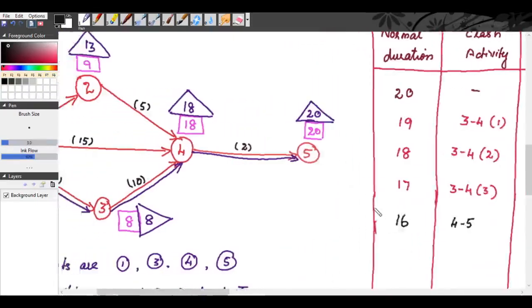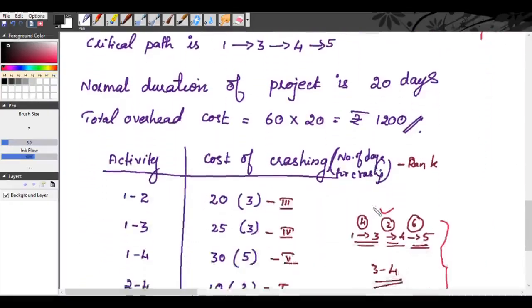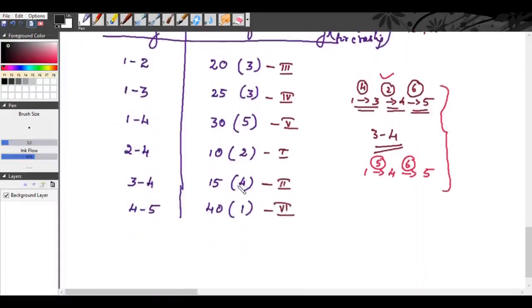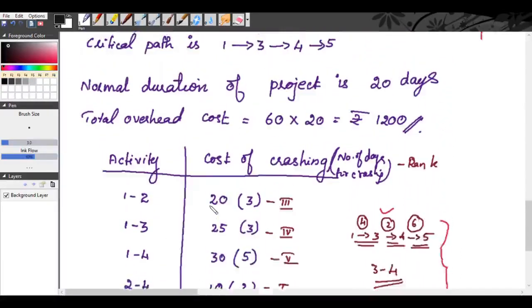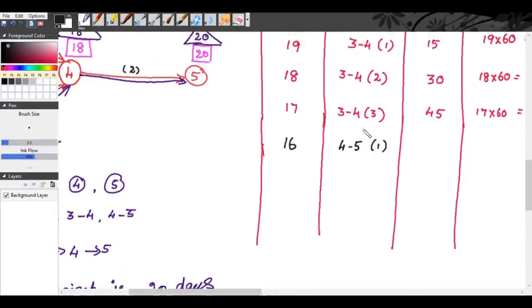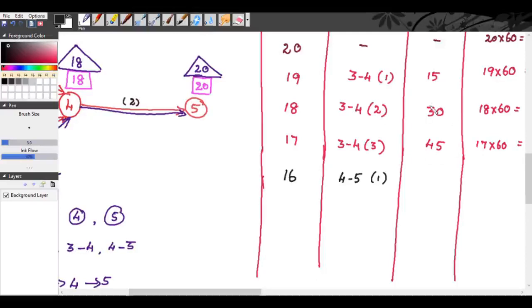If you take activity 4, 5, it can be crashed for how many days? Only 1 day. And the crash cost is 40 rupees. So this is crashed for 1 day. So already for crashing, it has cost 45 rupees. So 45 plus 40, it is 85. See here it is 15 plus 15, so 30. Then 30 plus 15, so 45. Here it is 45 plus 40, so 85 rupees.